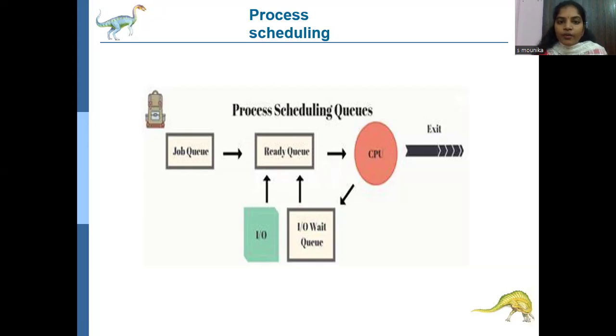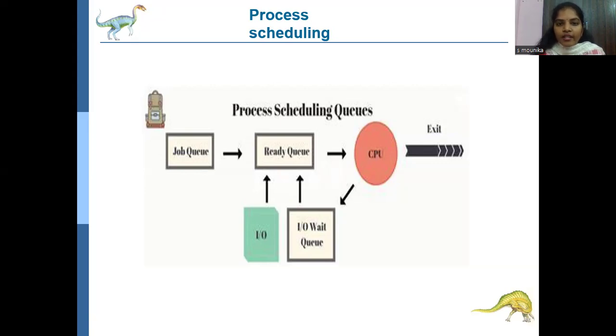If there is no wait, it directly goes to the ready queue, then goes to the CPU and is finally executed. In the same way, next P2 will come to the ready queue and go to the CPU for execution. After the completion of execution, the P2 process will exit. Next, P3 also comes to the ready queue. In this way, multiple processes are placed in the ready queue. From the job queue, the processes which are going to be executed come into the ready queue.